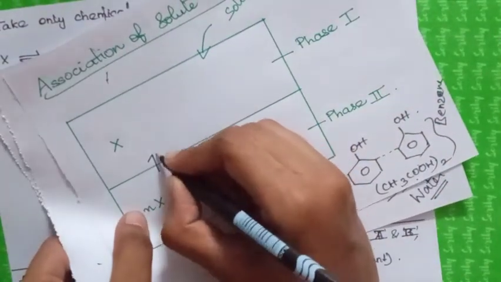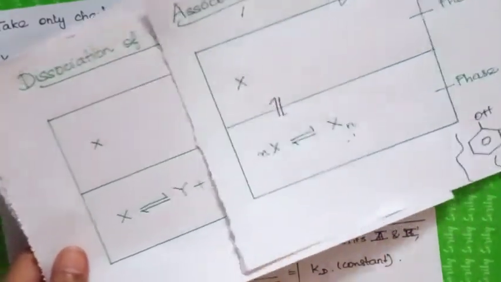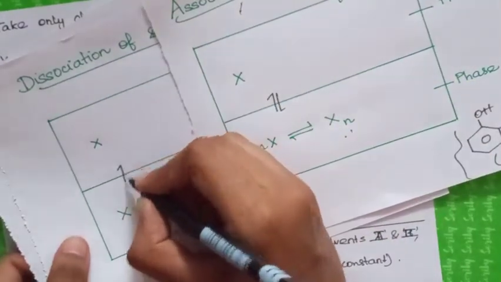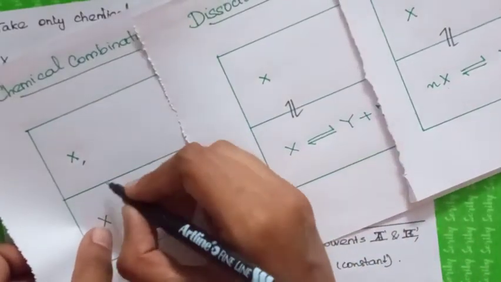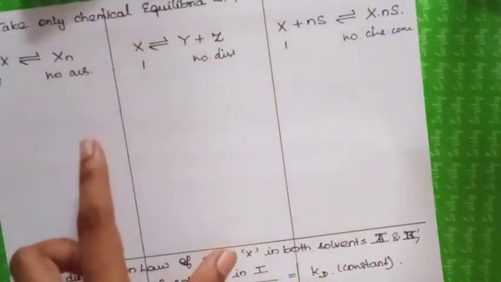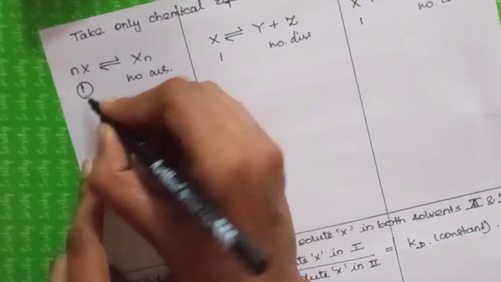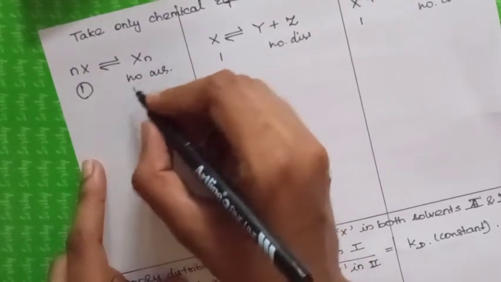Whenever the chemical equilibrium is set between the two liquid phases, then only this 1 mole will undergo association.